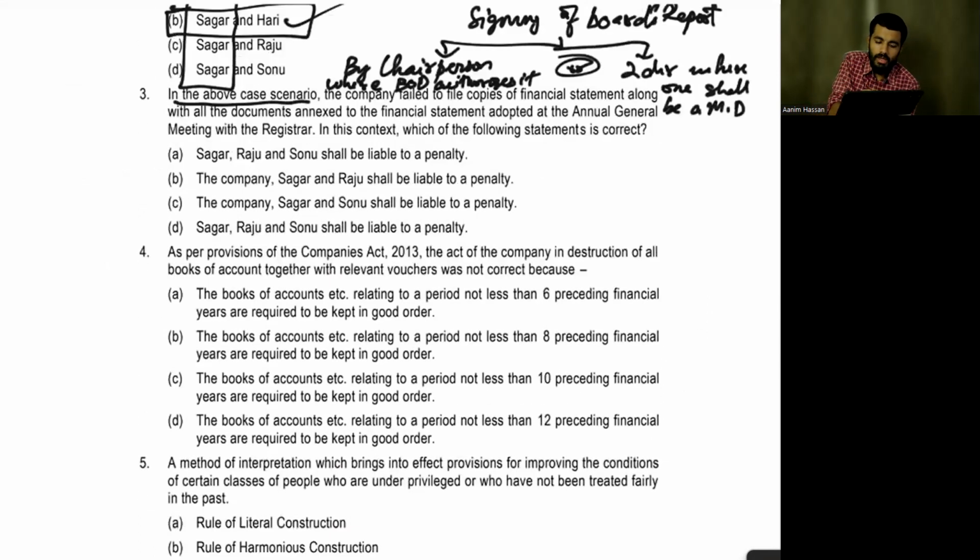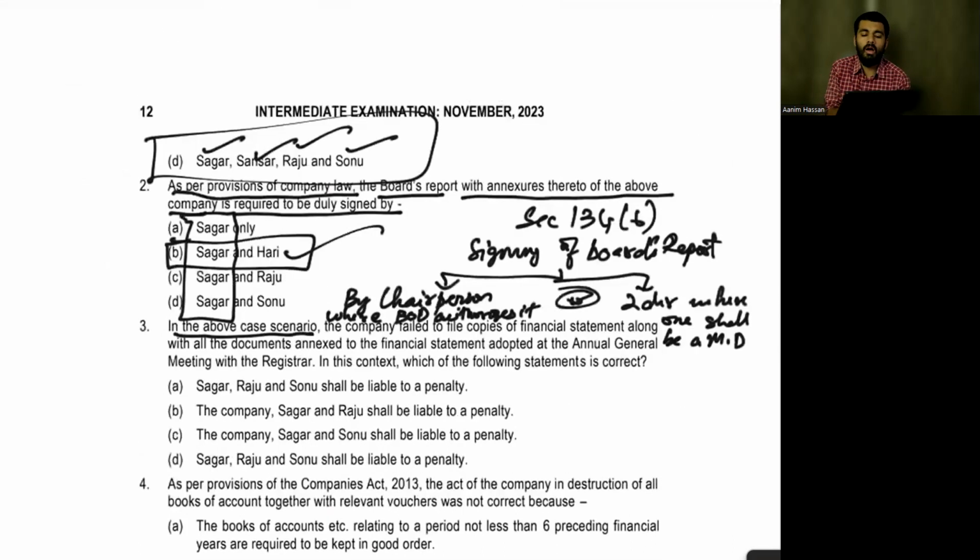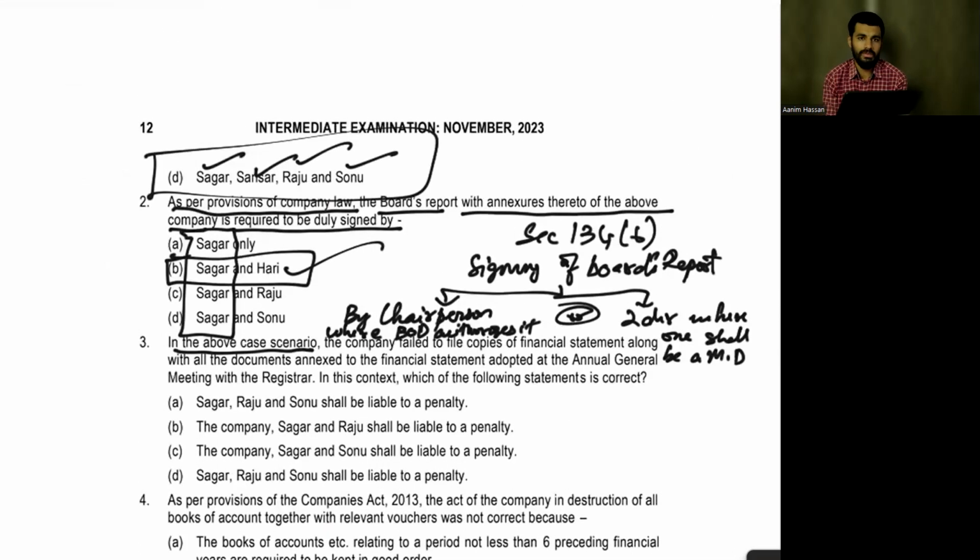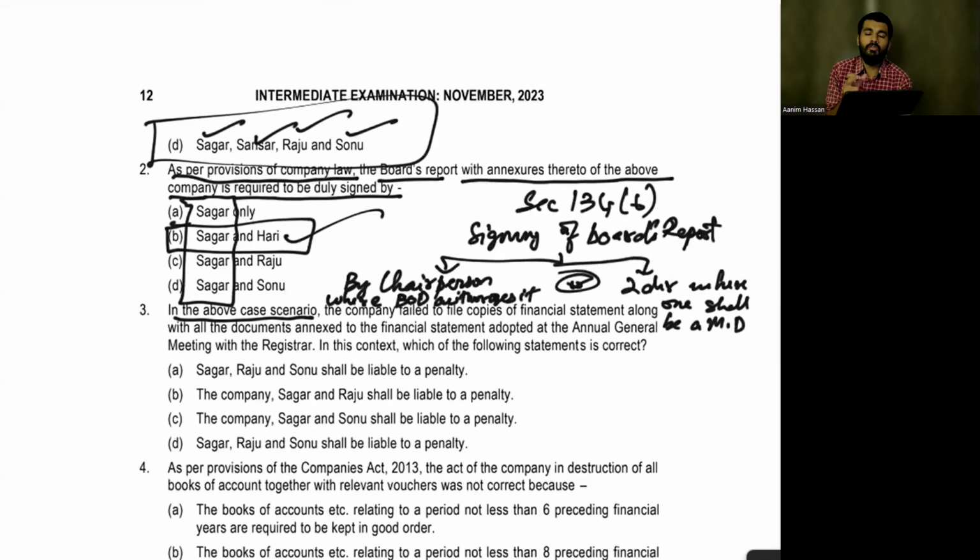Next. In the above case scenario, how did you answer this question? Simply by guessing, okay, Hari will be the answer, Sagar will be the answer, or Raju. Simple. Either by knowing the provision, you can answer absolutely right, or without knowing the provision, you can just simply tick, and if you are lucky, the answer may be right. Which one do you want to be? I want every brother and sister to know the provision.